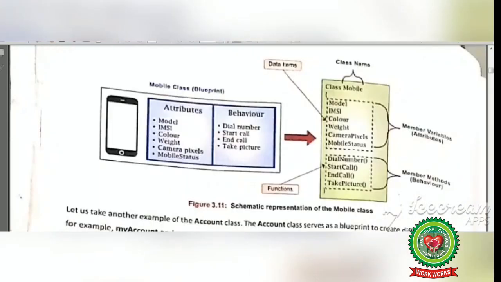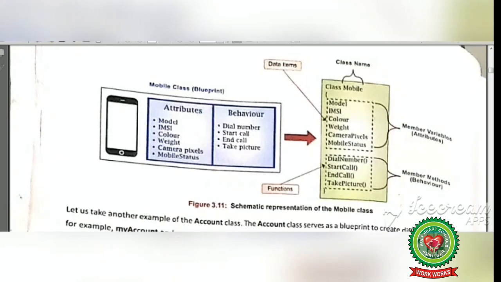See figure 3.11. The attributes will become the member variables of a class when we write in the form of a program, and behavior will become the member methods. Member variables are also called data items, and member methods are also called functions that operate on data items. You can see from the example, member variables are also called attributes, and member methods are also called behavior.